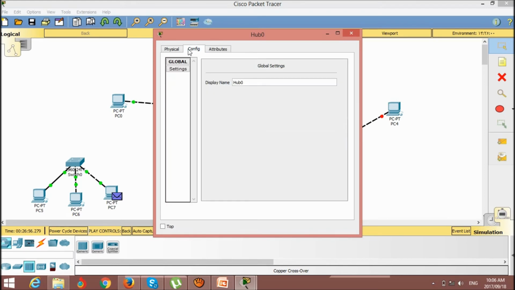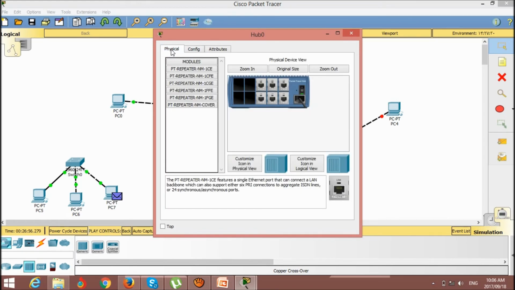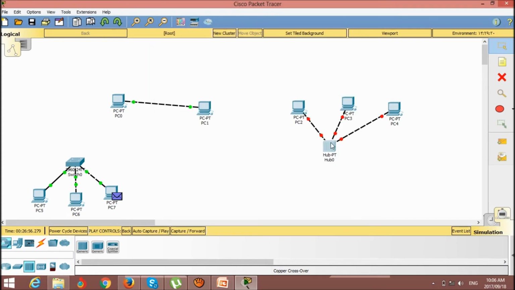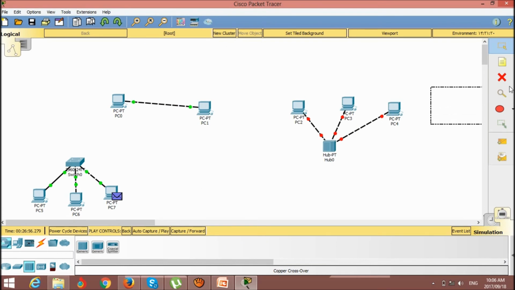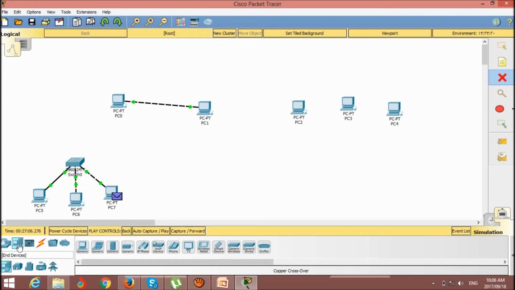Yes, physically yes. The PT repeaters. Just I cut it here. I use this cross and I cross here again. I use the communication for the hub.